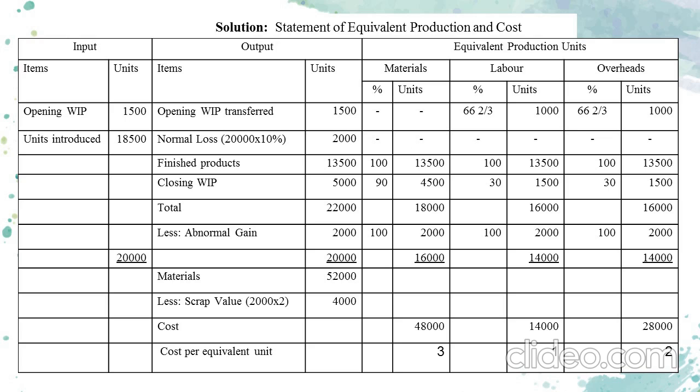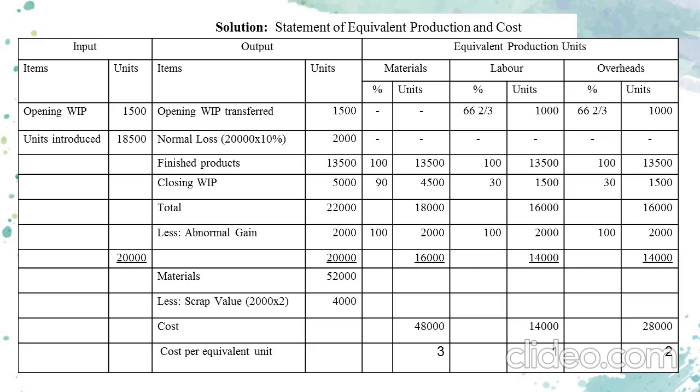Then we have to take the separate cost elements of material, labor and overhead. In order to compute the material cost element, the material cost given in the question is 52,000, and we have to reduce the scrap value of normal loss, that is 2,000 units into 2 rupees. The scrap has been made at 2 rupees. So 4,000 rupees have to be deducted from the material cost. So we'll get material cost as 48,000, and the cost of labor and overhead has been clearly given in the question as 14,000 and 28,000 respectively. Now we will compute the cost per equivalent unit.